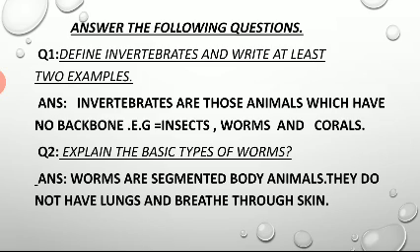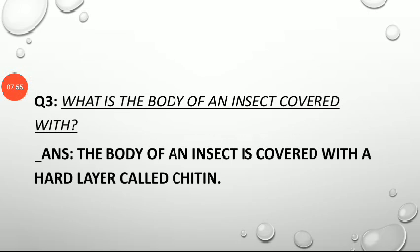They do not have lungs and breathe through skin.